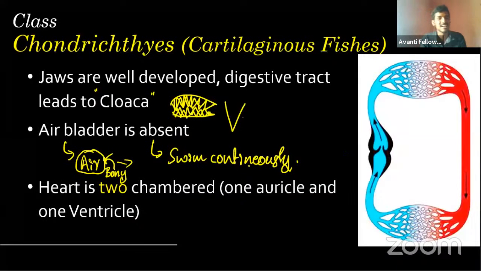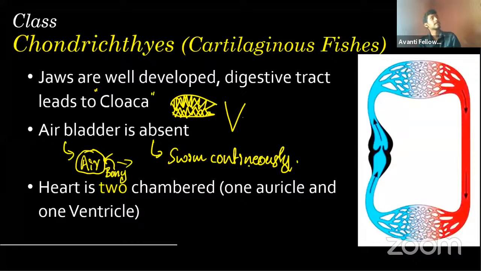So next one is the heart is two chambered. Two chambered means one auricle and one ventricle only. As you can observe here, one auricle here, one ventricle here, and blood is pumping. Capillaries will be here, so it will be channeling. That's what happens. So they only have a two-chambered heart, one auricle and one ventricle.